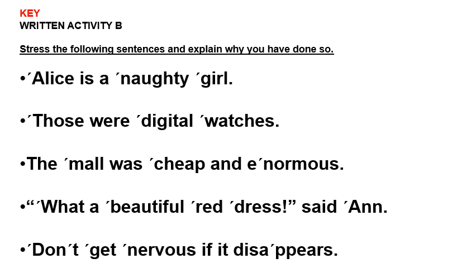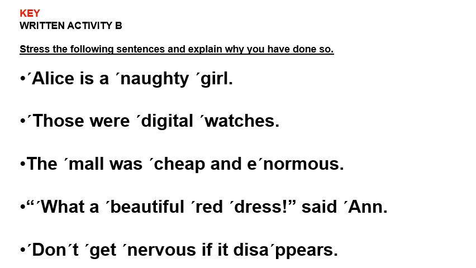We have Alice, that is stressed because it is a proper noun. Is unstressed because it's the verb to be, and in this position it is unstressed. A is unstressed because it is an indefinite article. Naughty is stressed because it is an adjective. It belongs to the qualificatives. Girl is stressed because it is a noun.